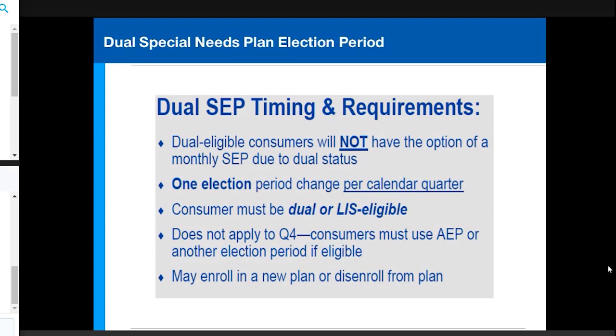Another special election period is if they move into a different plan service area. So there are a few exceptions to the rule, but generally speaking, they have to stay within that quarterly election period. And then, of course, during this time, they can enroll or disenroll from their plan.